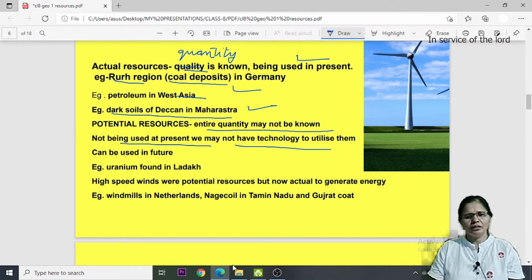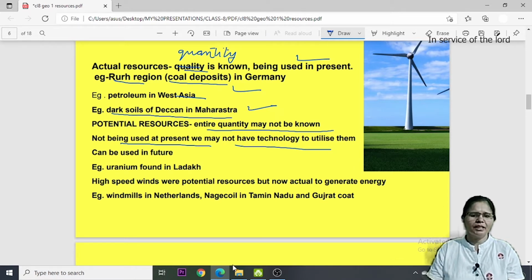So this way potential resources have three features. Their quantity is not known, they are not being used at present, and they can be utilized in future by applying any technology or skills.